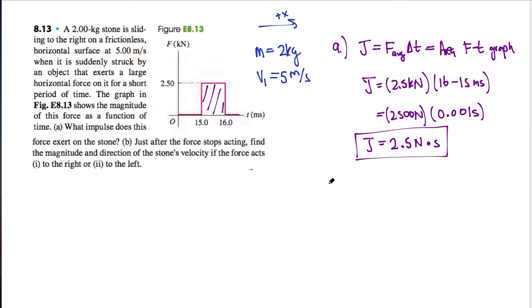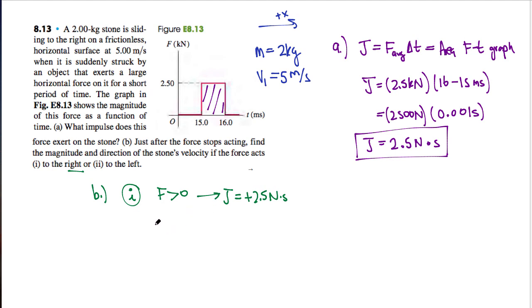So that's part A. Part B asks us, just after the force stops acting, find the magnitude and direction of the stone's velocity if it either acts to the right or to the left. So we'll do part 1, which is, let's say it's acting to the right. So my impulse, or my force rather, is acting to the right, which means F is positive. So what does that tell us? That means that our J is also positive. So we'll say J is positive 2.5 Newton seconds.